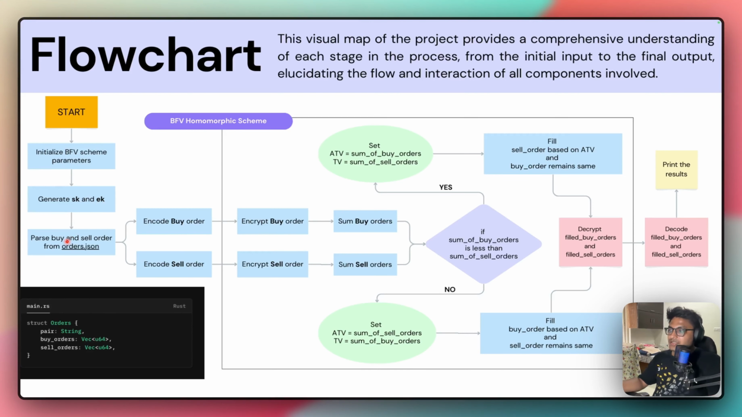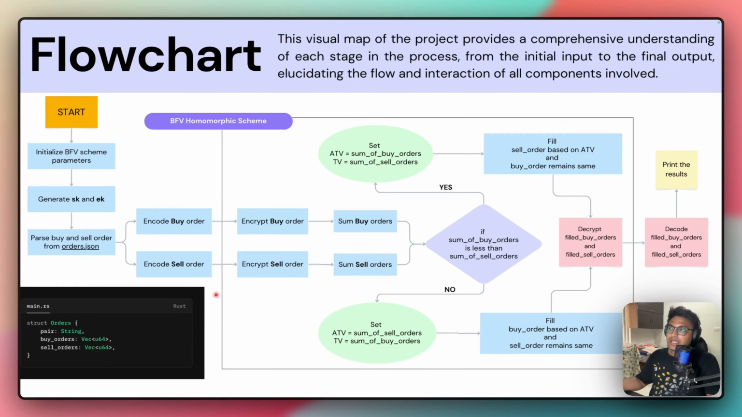Then we parse the buy and sell orders from the orders.json file, which I'll show you in the code. We pass the data in a struct of this form, where the struct is named orders, and it has buy orders and sell orders vectors, and pair is a string. Now we encode these buy orders and sell orders so that they can be mapped to the plaintext ring. We are using ring data structures in the background, which are from a library. So we encode them and then we encrypt them.